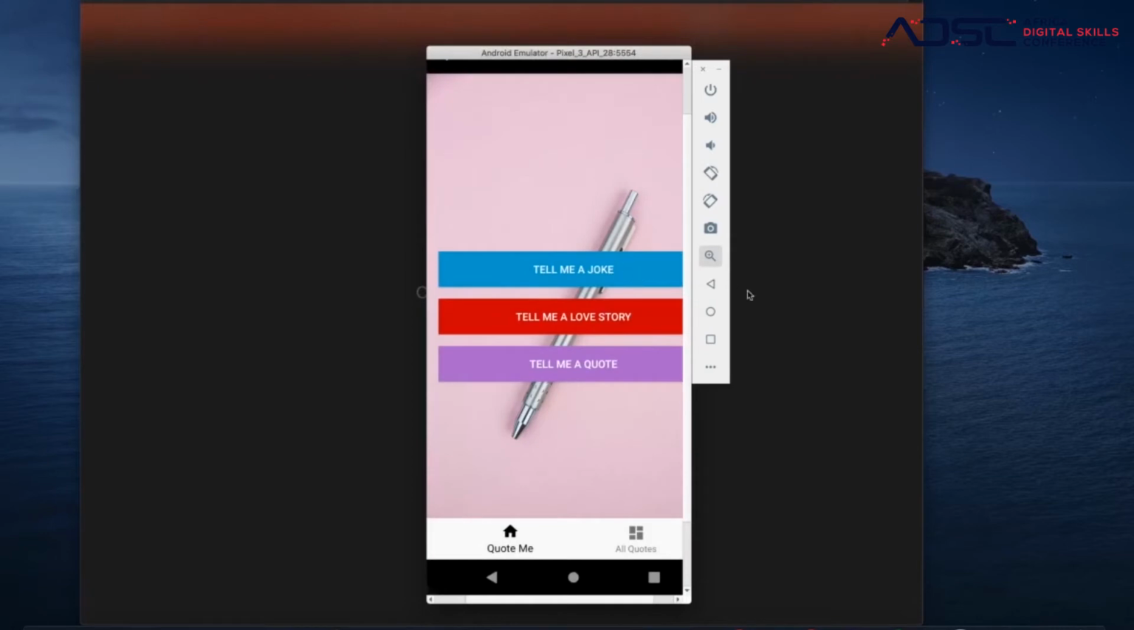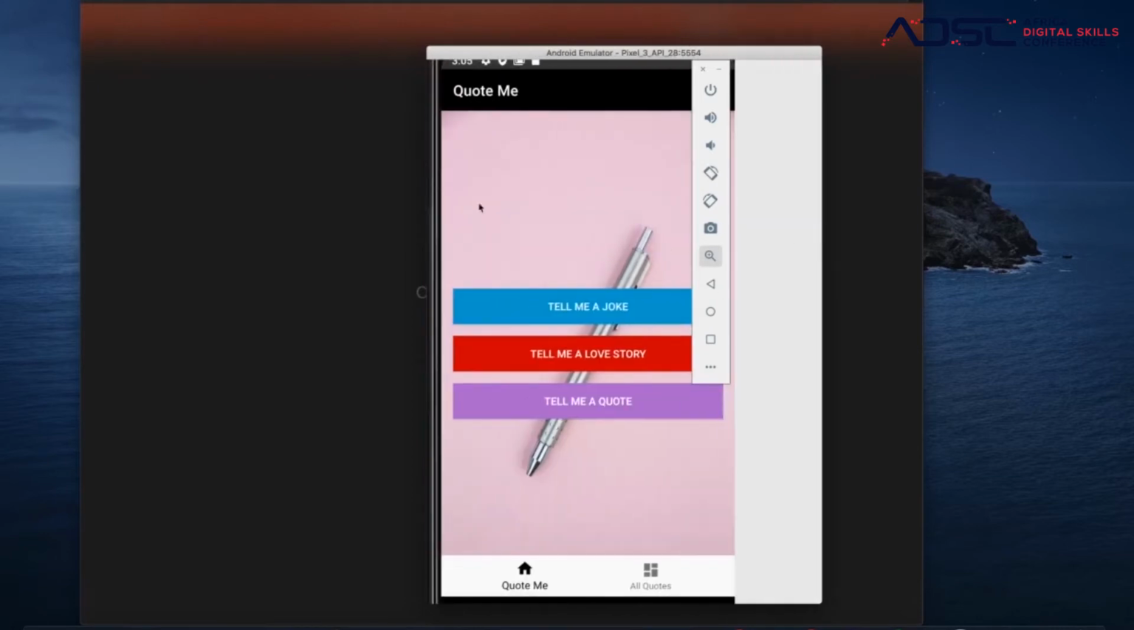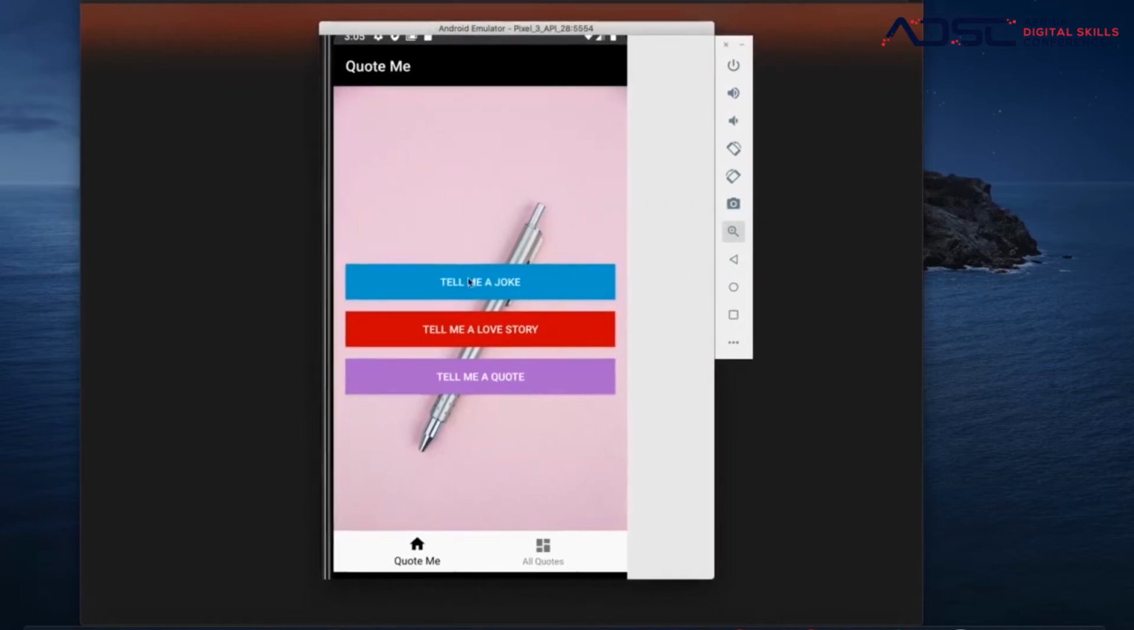Okay, now it got bigger. Okay, it got bigger now. Let me see if I could make it. Yes, okay.